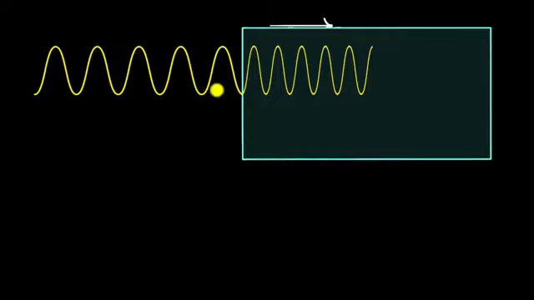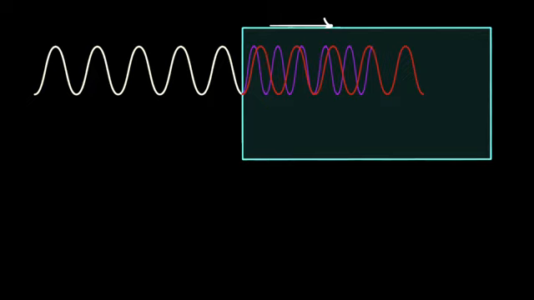Finally, when you shine white light on a piece of glass, since it has different colors, meaning different frequencies, they would have different pullback effects. Therefore, different colors will travel with different speeds. It turns out that the violet end of the spectrum will have the maximum pullback effect, and so it'll travel with the slowest speed, but the red end of the spectrum will have the least pullback effect, and it will travel with a higher speed.